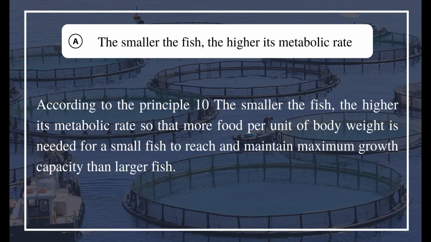According to Principle 10, the smaller the fish, the higher its metabolic rate, so more food per unit of body weight is needed for a small fish to reach and maintain maximum growth capacity than for larger fish.